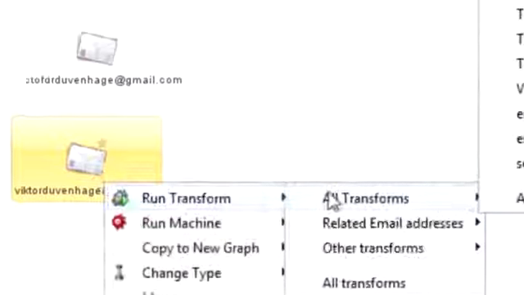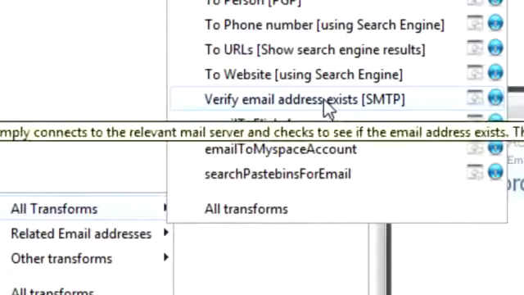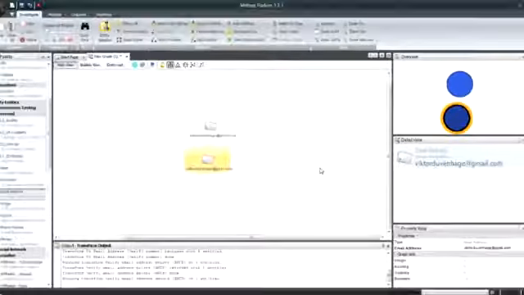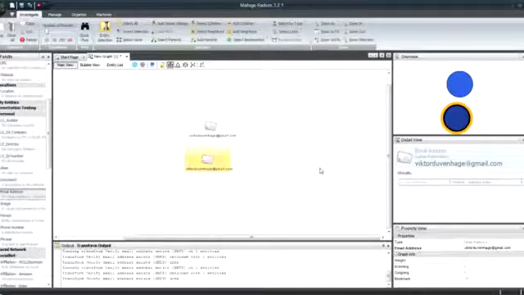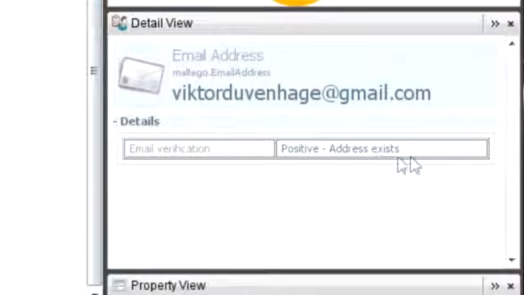So I'm going to try it as Victor with a K, victorduvenhager@gmail.com. Right, and now if I run it again, so I say verify email address exists, SMTP, now it's going to go and do that test again, and it's going to return it to me. Okay, so there we can see that it's come back and it says positive, address exists. So now we can definitely say, well look, that email address does exist on that server.